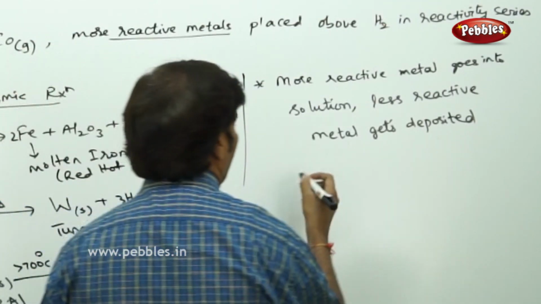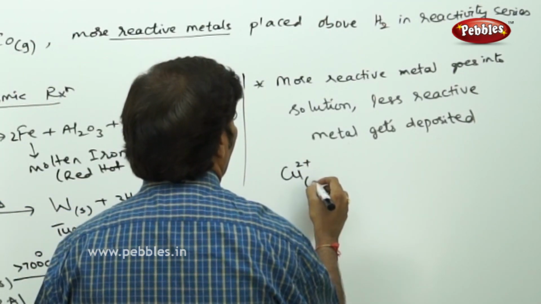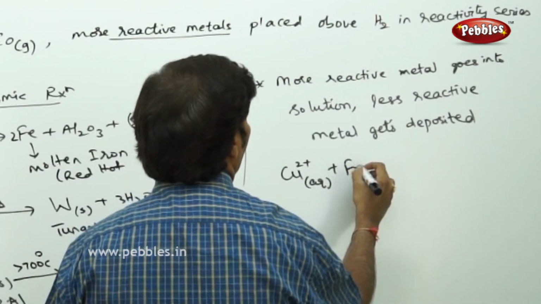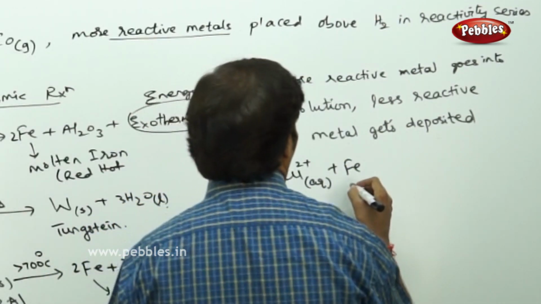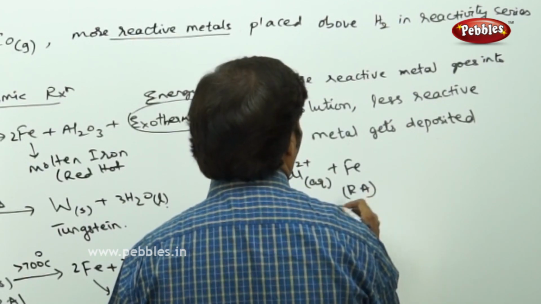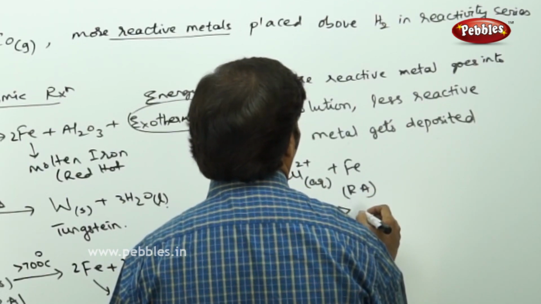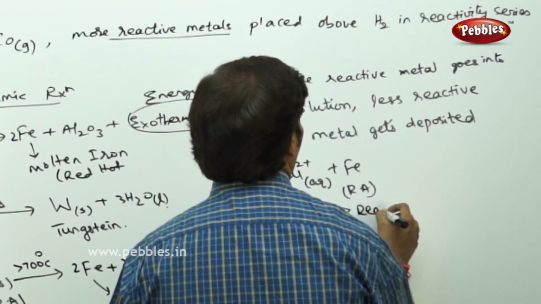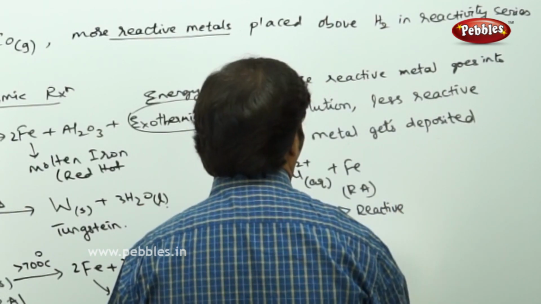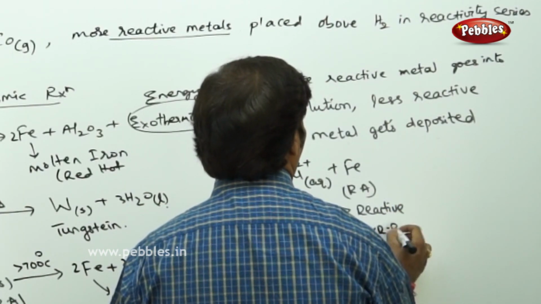During the reduction process, in other words, if you take aqueous Cu2+ plus iron, the iron is acting as a reducing agent, the more reactive element because of its low SRP value.